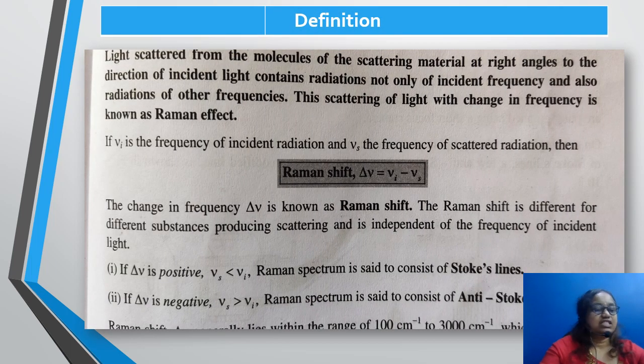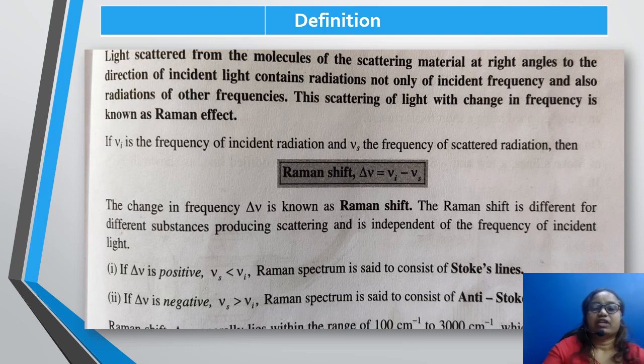Famous Indian physicist C.V. Raman discovered that when a beam of monochromatic light was passed through organic liquids like benzene, toluene, etc., the scattered light contains other frequencies in addition to the frequencies of incident light. These lines are called Raman lines, and the spectrum is called Raman spectrum, and the phenomenon is known